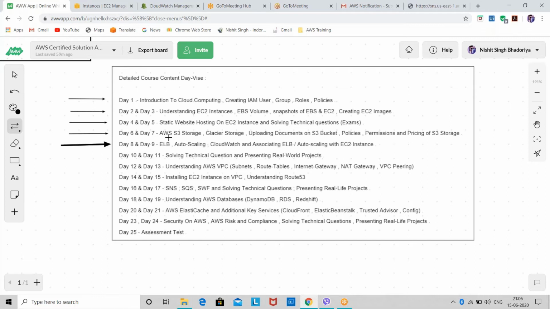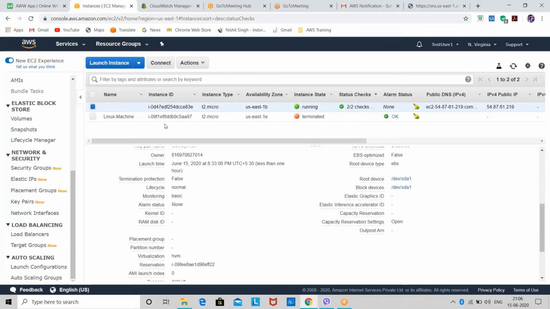Now I'll show you, like I have not mentioned here the project dynamic web hosting on EC2 and all. I have mentioned static web hosting. So what we will do, we will host a website on our EC2 Linux instance with the Apache web server. So I'll launch the instance, then install the web server, then get the website and move it to my web server. Then I'll show it to you, like how you can access it.